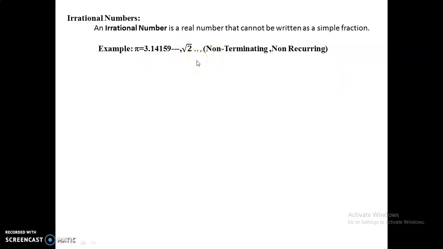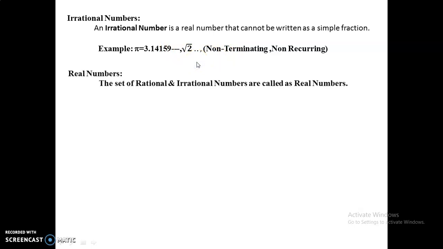non-recurring. Now coming to real numbers, the set of rational and irrational numbers together is called the real numbers.